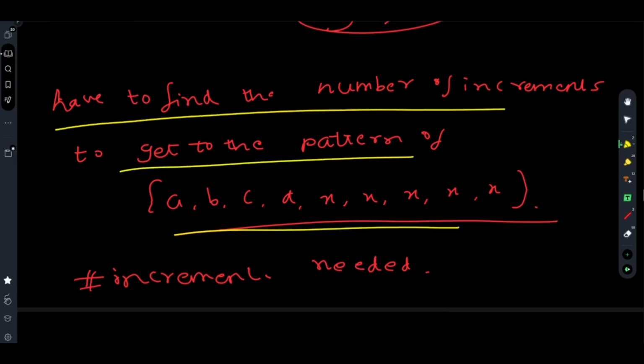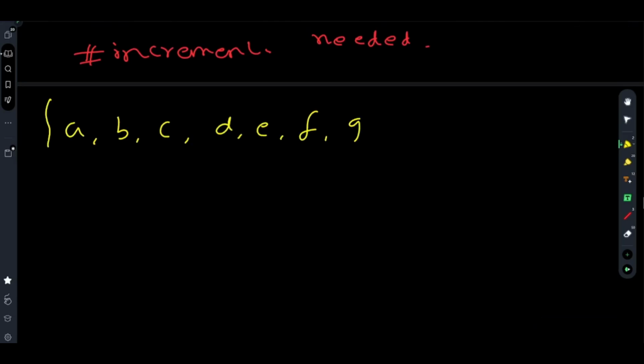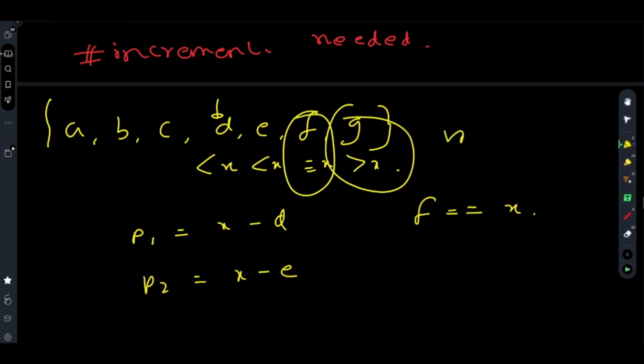At the beginning let the array be a b c d e f g. Let us consider d is less than x, e is less than x, f is equal to x, and g is greater than x. So what are the conditions? You have to increase d to x. Let's say the first increment is p1 equals x minus d. The next increment is x minus e. Here an increment is not required because f equals x, and since g is greater than x, this is maintaining the sorted order already. Therefore, no need to increase.